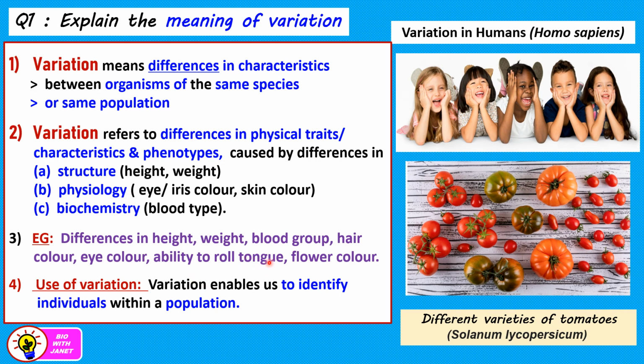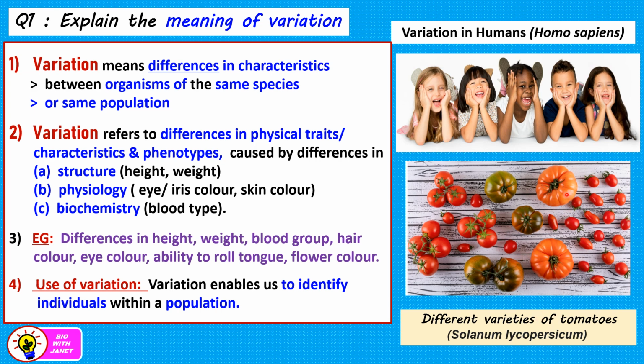Now, so our examples of variation are like what you said just now, okay, differences in height, weight, blood group, hair color, eye color, ability to roll the tongue, and for plants, differences in the height of plants of the same species and differences in flower color. Okay, here we see tomatoes of the same species but different varieties, right?